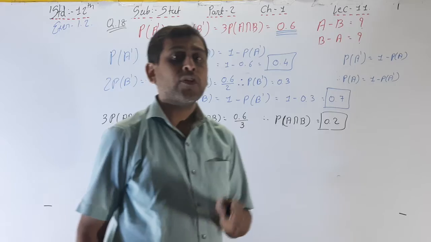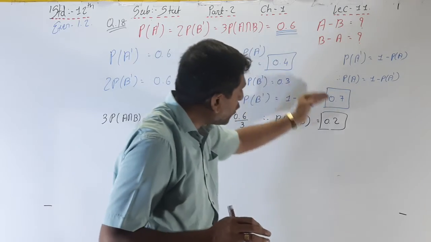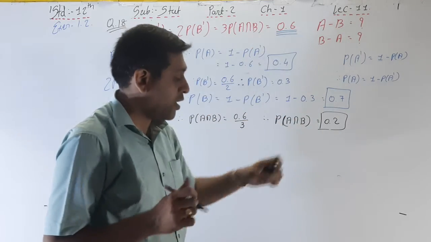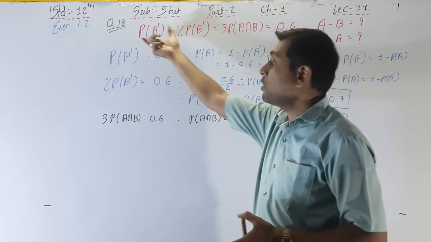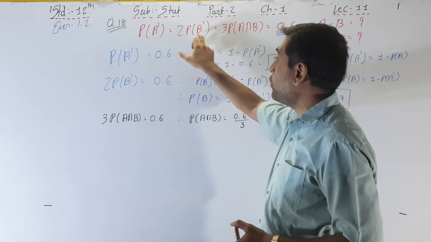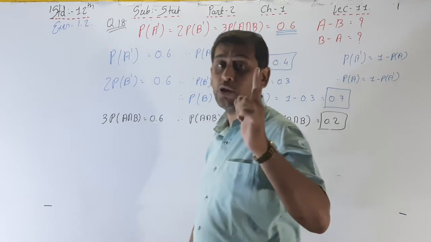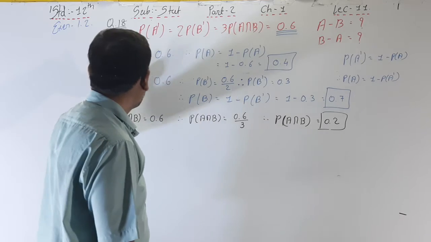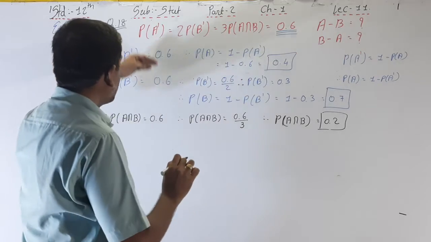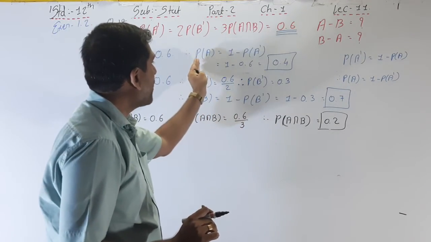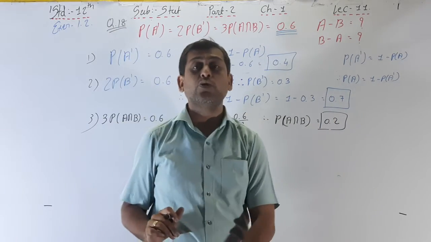Now from the formula we can find out A minus B and B minus A easily. First we have to know the formula, as well as simplify this line: P of A dash is equal to 2 P of B dash is equal to 3 P of A intersection B is equal to 0.6. The 0.6 is important, and here we write 1, 2 and 3, and then we can simplify it: P of A is equal to 0.4, P of B is equal to 0.7 and P of A intersection B is equal to 0.2.